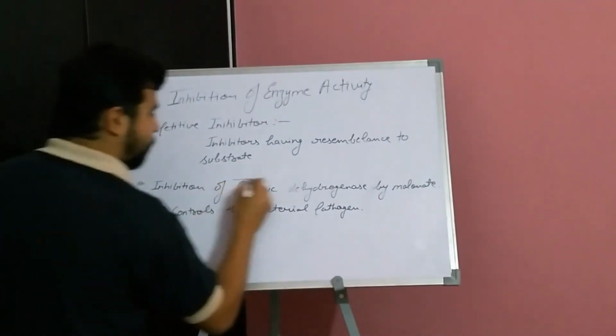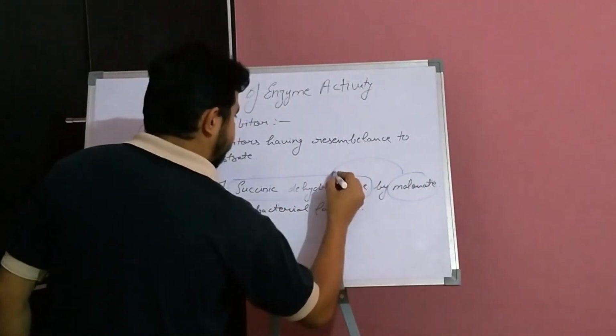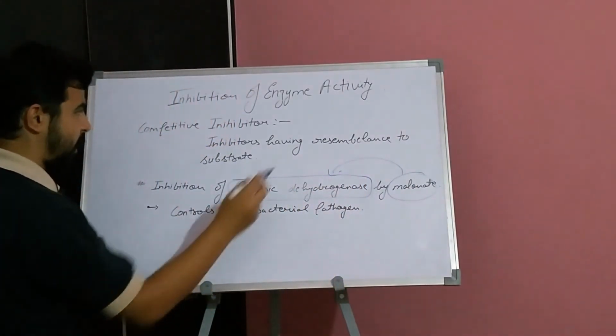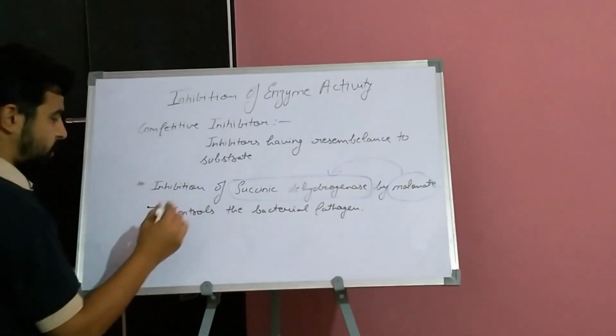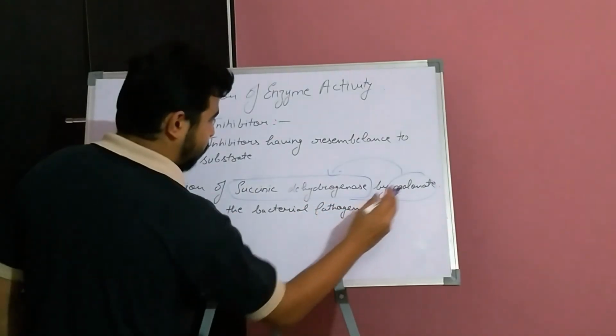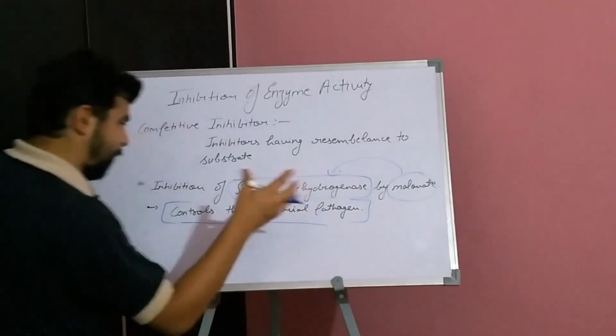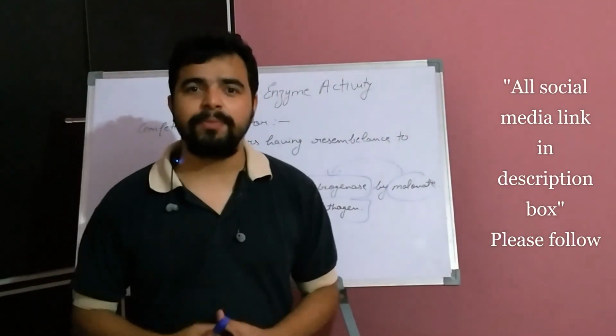It comes and binds at the active site of this enzyme and inhibits it. One role of this inhibition is that it controls bacterial pathogens. So this is all from this enzyme topic.